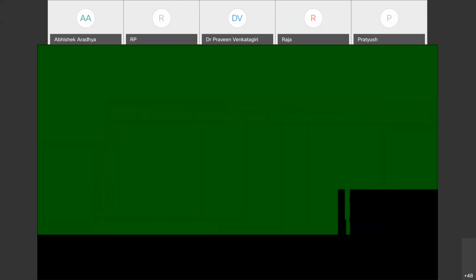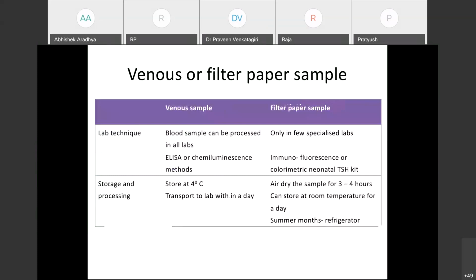Then the differences between venous sample and filter paper sample. RP, can you go to the previous slide? Yeah, please. Can you please go through the slide again because we missed your screen again.